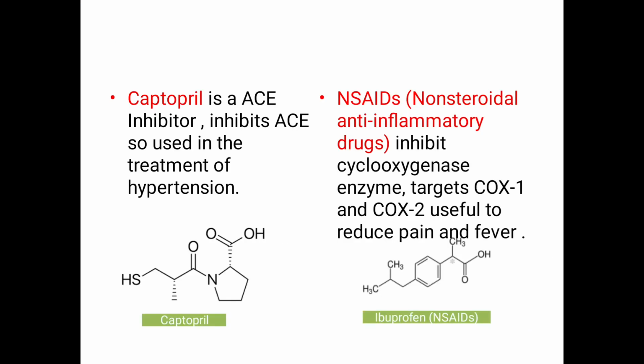Captopril is an ACE inhibitor; we have already discussed ACE inhibition many times. This captopril is an ACE inhibitor and it is used in the treatment of hypertension. Non-steroidal anti-inflammatory drugs like ibuprofen inhibit the cyclooxygenase enzyme, useful to reduce pain and fever.